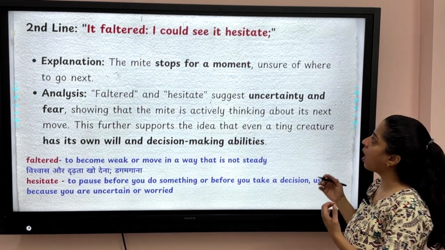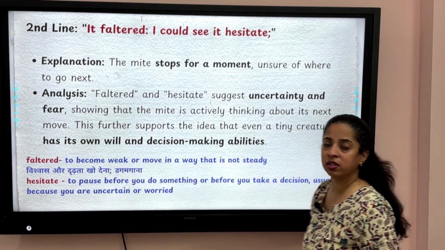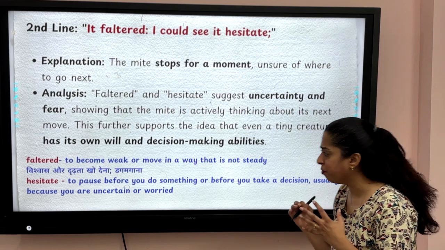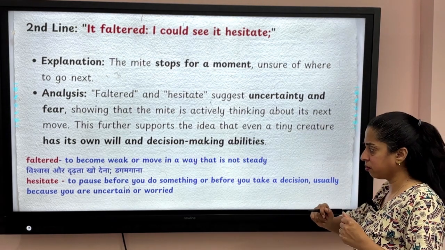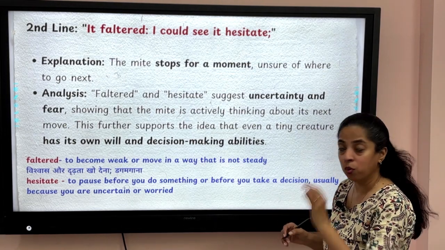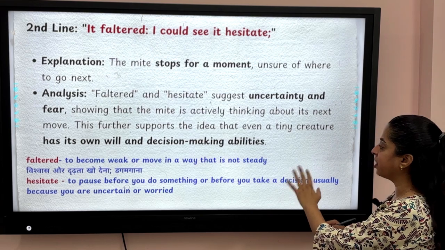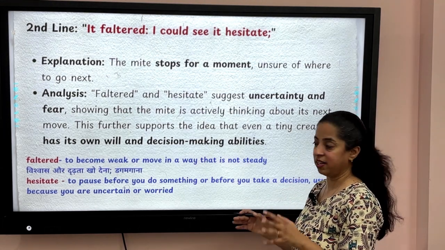It faltered, I could see it hesitate. Faltered, what is the meaning of faltered, students? To become very weak, to move in a way that it is not steady. Faltered means to become weak or move in a way that is not steady. Moving in a non-steady way.